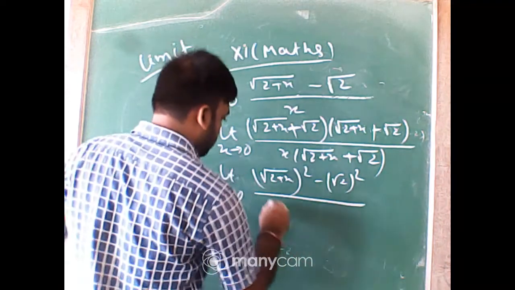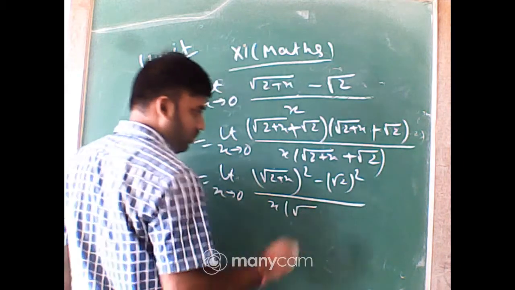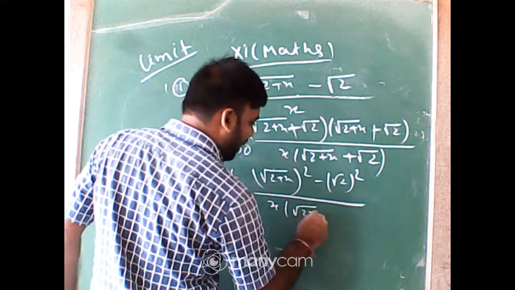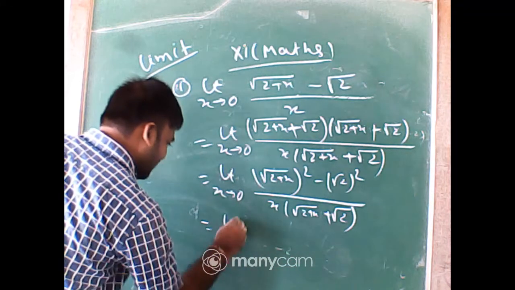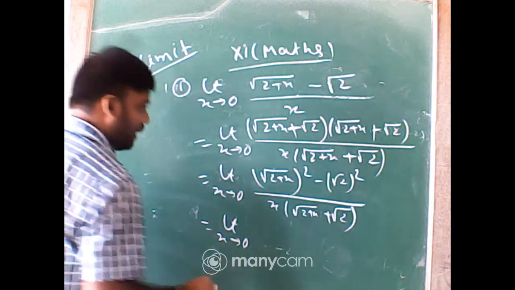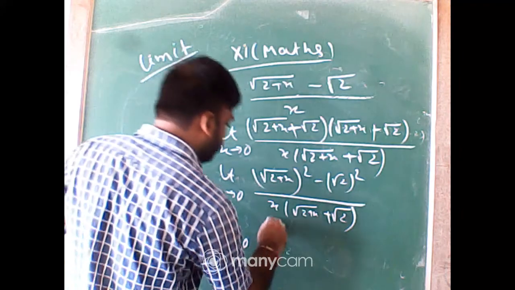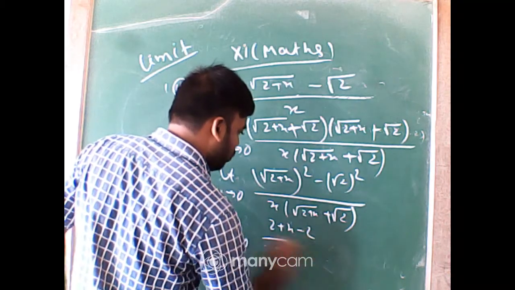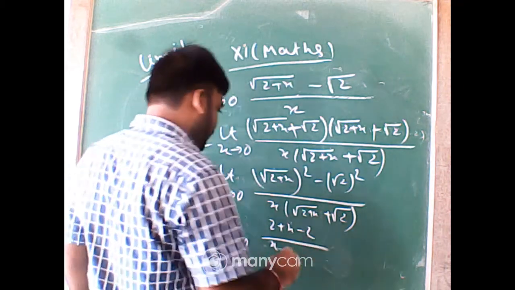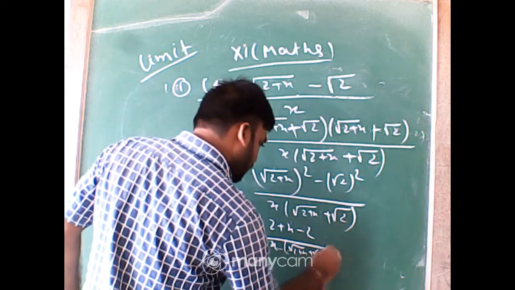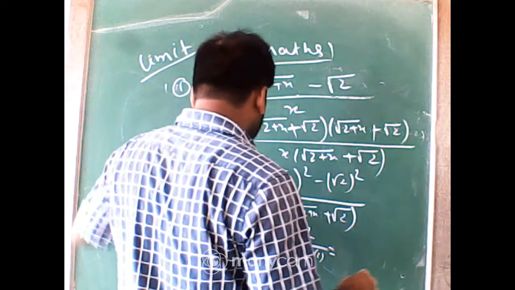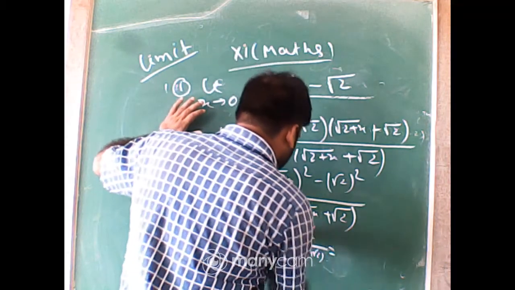Now x into root 2 plus x plus root 2. So limit x tends to 0, root 2 plus x means 2 plus x minus 2, by x into root of 2 plus x plus root 2. I hope that is clear: 2 plus x minus 2, the 2s are removed, and x cancels.